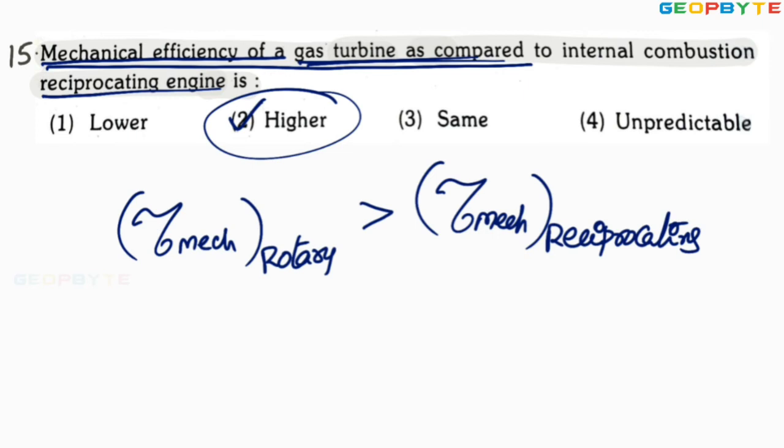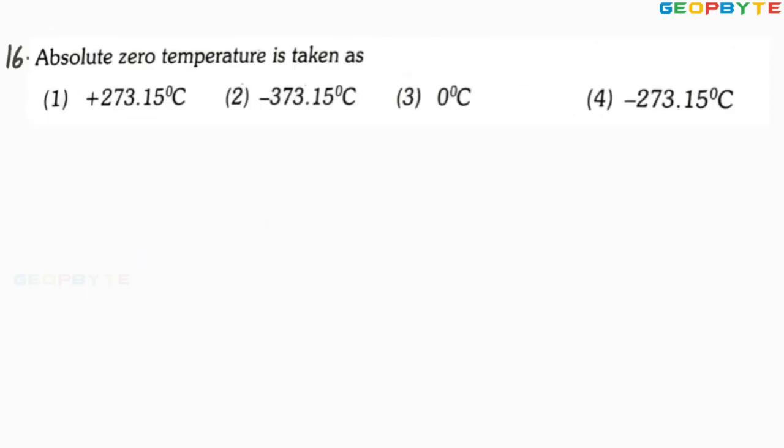The reason is that in a reciprocating system, there is a lot of friction between the cylinder and piston. That's the reason the mechanical efficiency of the reciprocating system is less than that of the rotary system. I hope you understood my point. Let us take another problem. Look at the next problem.